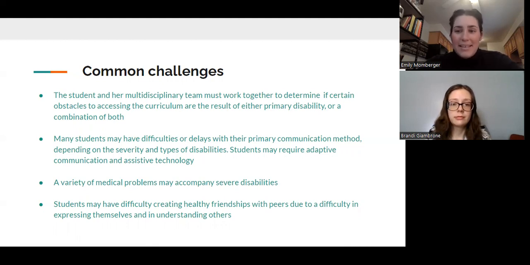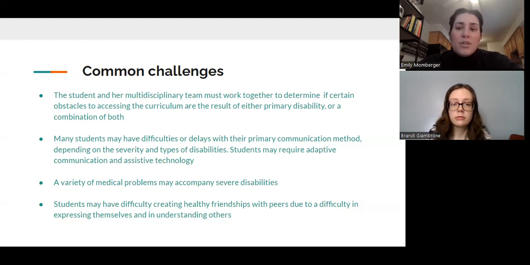So speaking of visual aids, many students may require augmentative or alternative communication, or AAC, for optimal daily functioning in the classroom. AAC is basically all the ways people can communicate other than oral speech. Augmentative is adding to someone's speech, while alternative is using a method other than speech. There are a lot of different types of AAC.